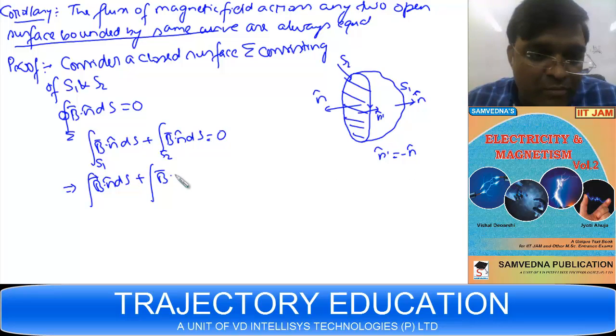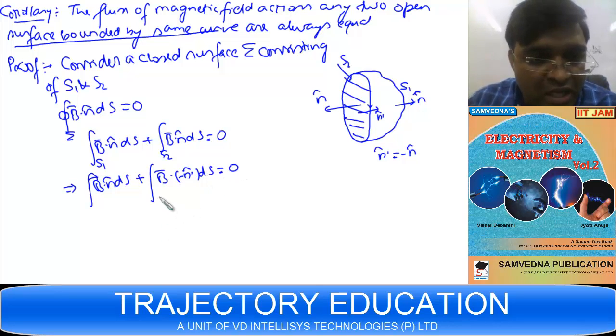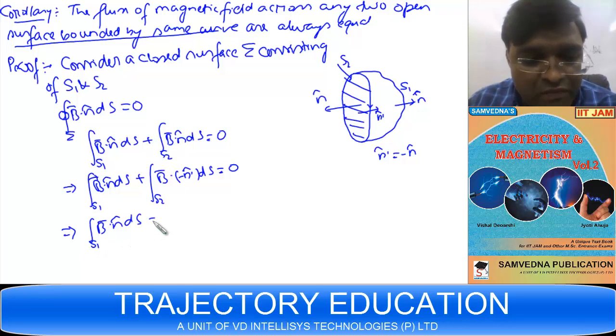Or we can write the integral of B dot n dS over S1 is equal to the integral of B dot n dash dS over S2.